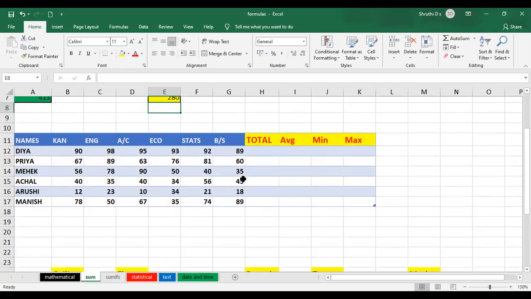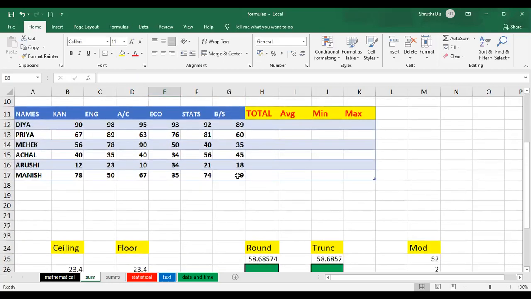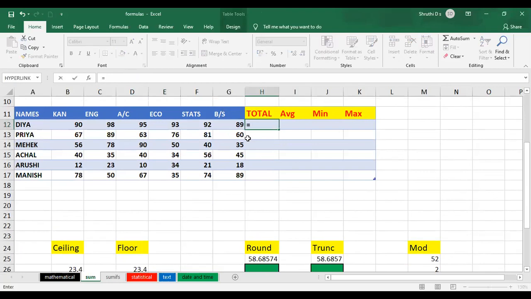Now we'll come to the table over here with some other options. We have seen average, minimum, maximum already, but how do we write the formula manually? We are going to see that. The total we already know, right? So just the equal to symbol, SUM, press Tab. It will automatically select.